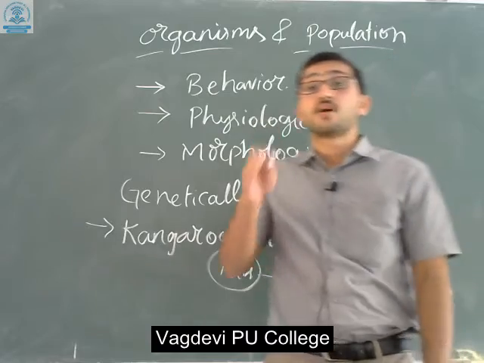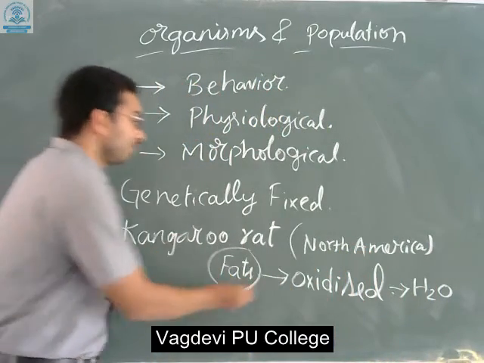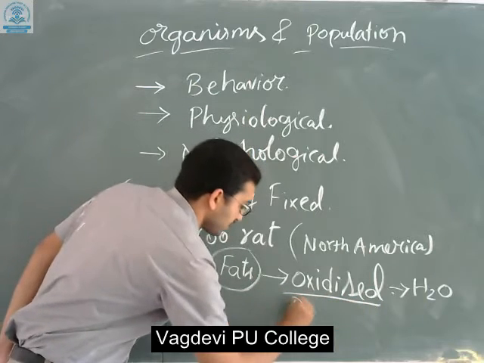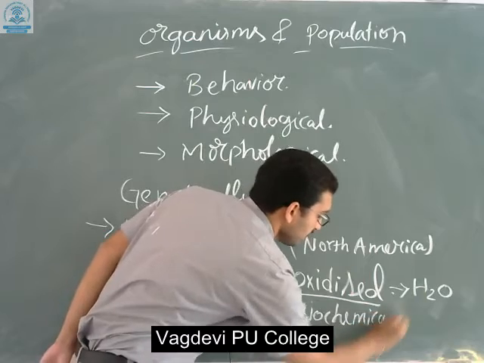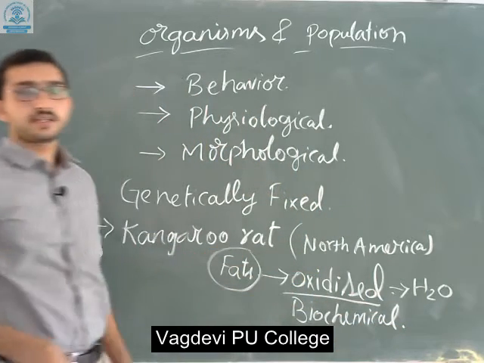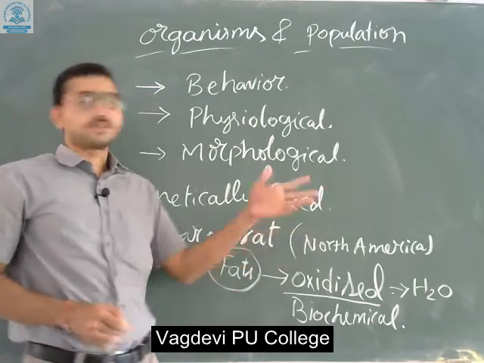In the absence of water also, a few organisms have started adapting by various biochemical reactions. These are known as biochemical reactions. This ultimately makes the kangaroo rat sustain in high temperatures also.